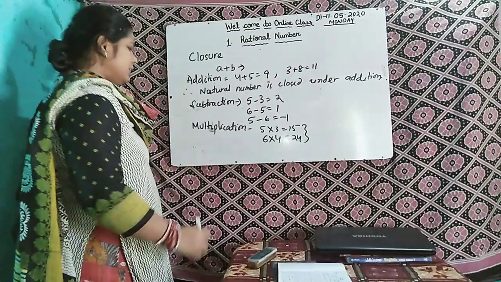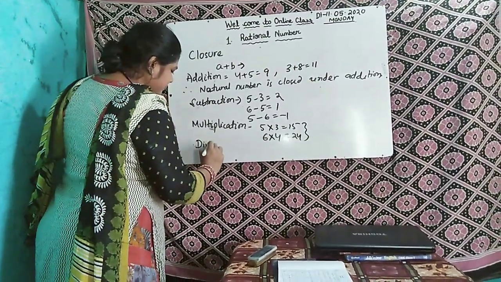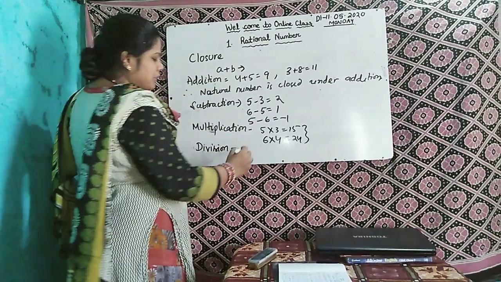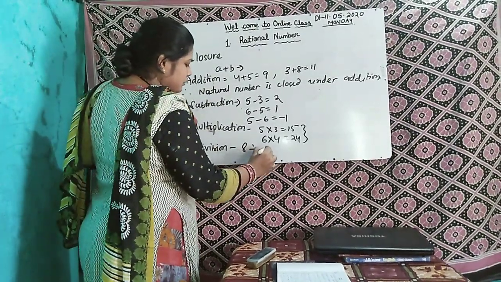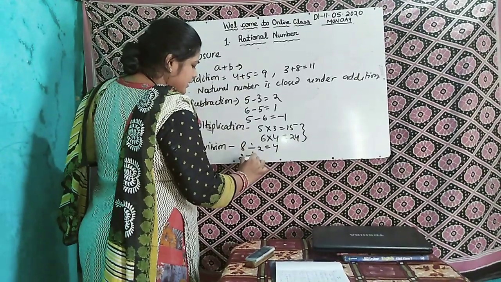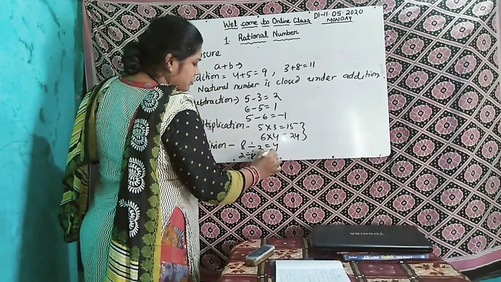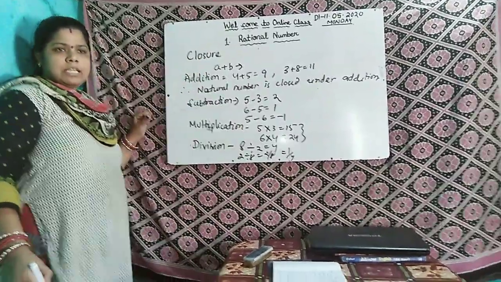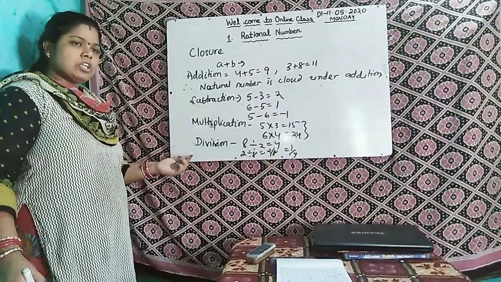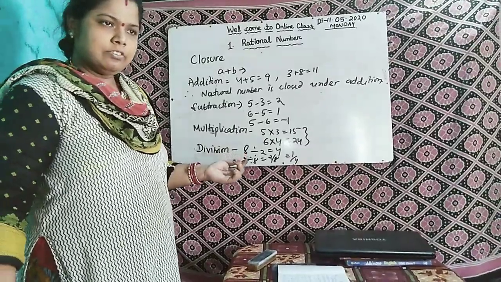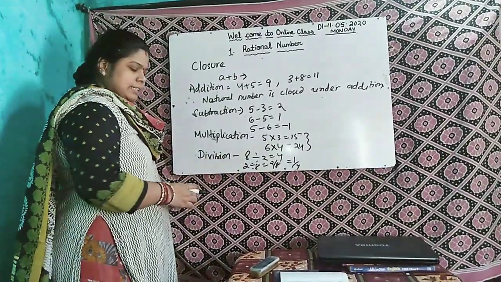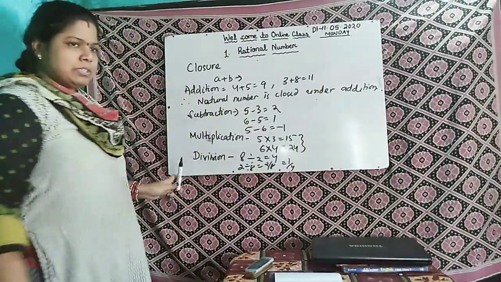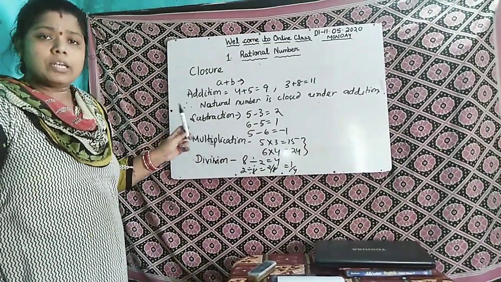Suppose division. In the division case, suppose you divide 8 by 2, it is 4, but 2 divided by 8, what? 2 by 8, that is 1 by 4, which is not a natural number. So natural numbers are not closed under division. So next, we have read about all the natural numbers, now we try whole numbers.